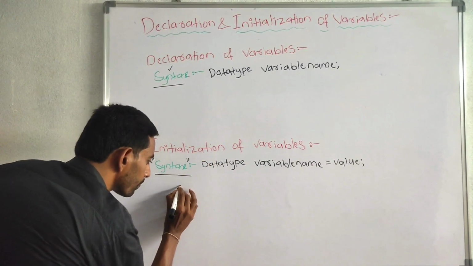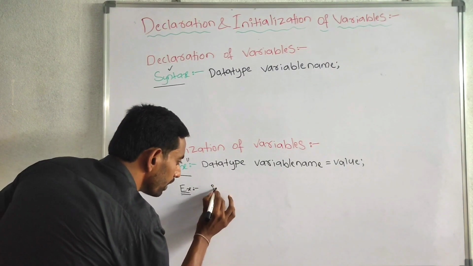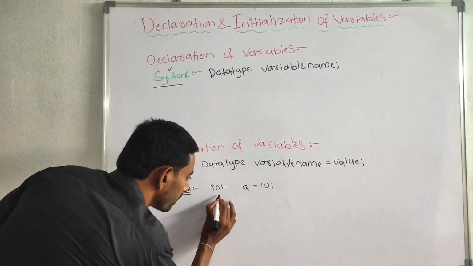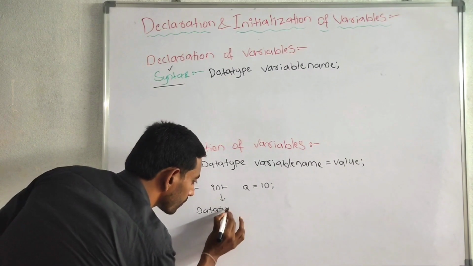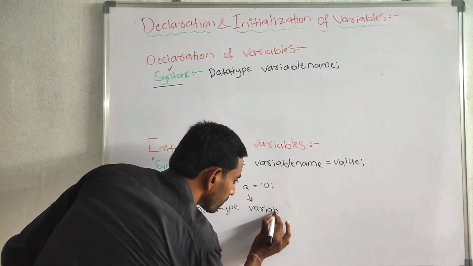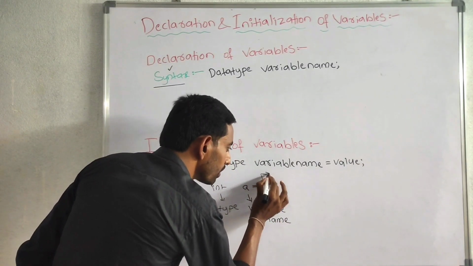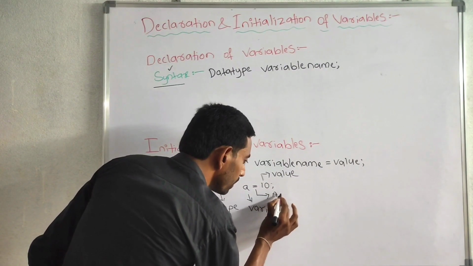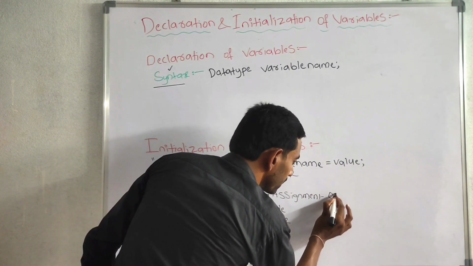For example, integer a is equal to 10. Here integer is a data type. A is a variable name. Ten is a value. This symbol is called as assignment operator.